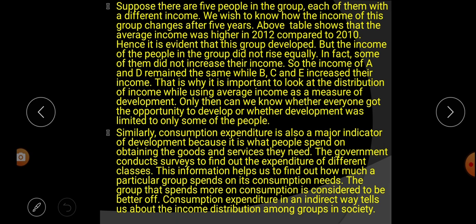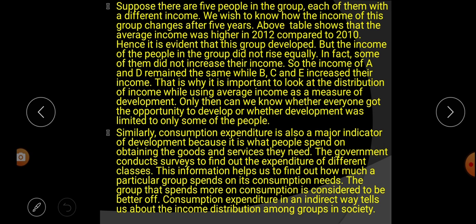Consumption and expenditure is another major indicator of development. Why? Because it is what people spend on obtaining goods and services they need. That means whatever they want, they spend money on.